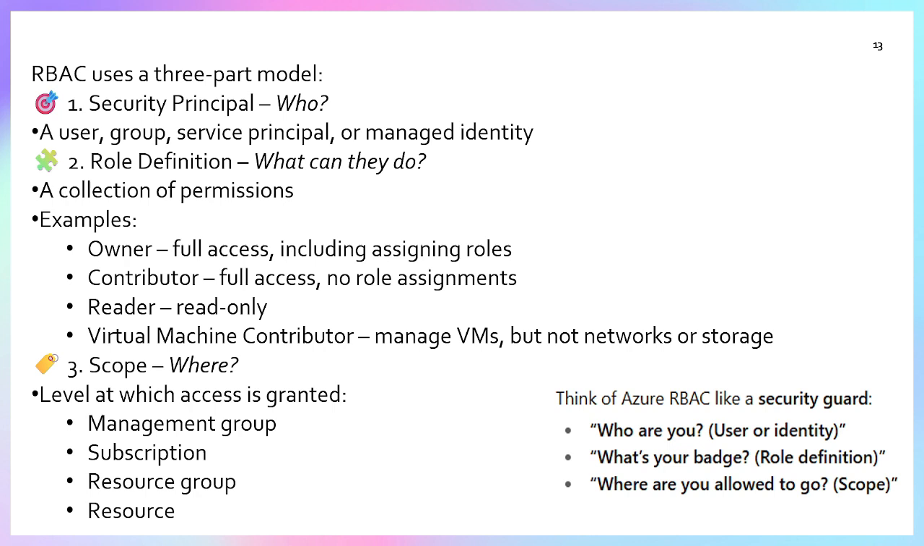So RBAC has three parts: who, what they can do, and third, where. These are the three things.